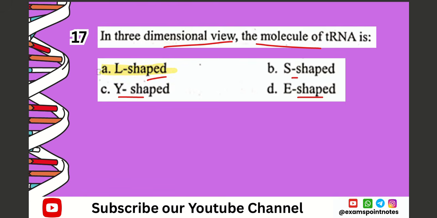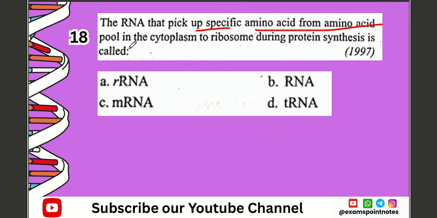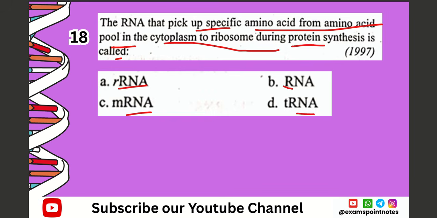Next question, question number 18. The RNA that picks up specific amino acid from amino acid pool in the cytoplasm to ribosome during synthesis is called A. rRNA, B. RNA, C. mRNA, D. tRNA. The correct option is option number D, which is tRNA.